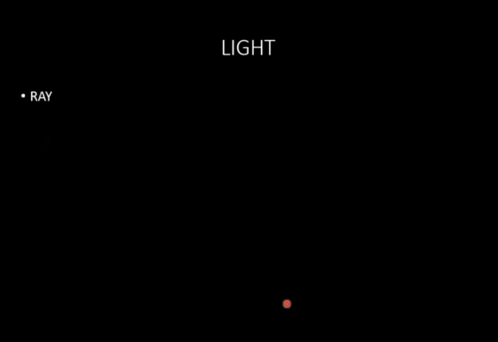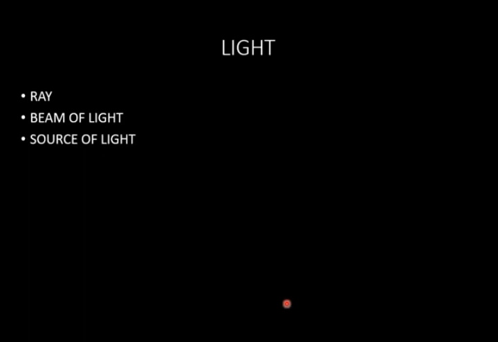What is light? Light is the form of energy which makes us able to see things. A ray of light is a straight path along which light travels. If a group of rays of light is taken together, or a beam of rays of light, then it is called a beam of light.